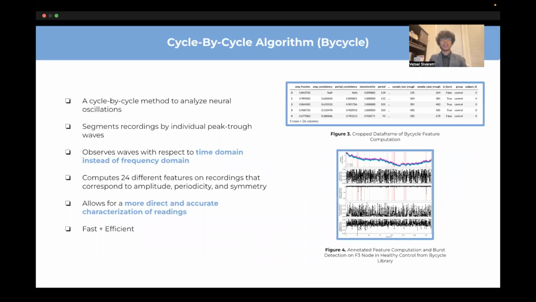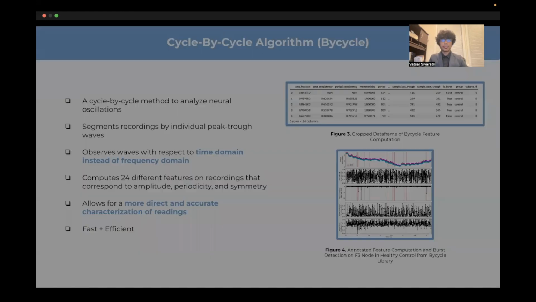The cycle-by-cycle algorithm, or Bycycle, is a novel approach for analyzing neural oscillations in the time domain. It segments the signal into individual cycles and analyzes them separately. The algorithm's advantage over conventional methods is that it allows for a more direct and accurate characterization in the time domain rather than the frequency domain.